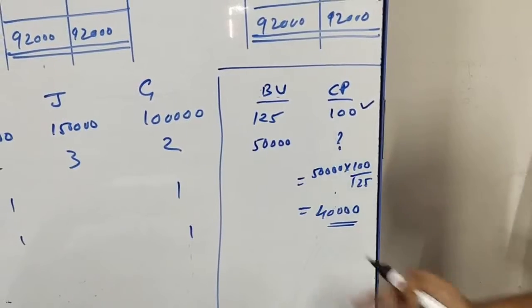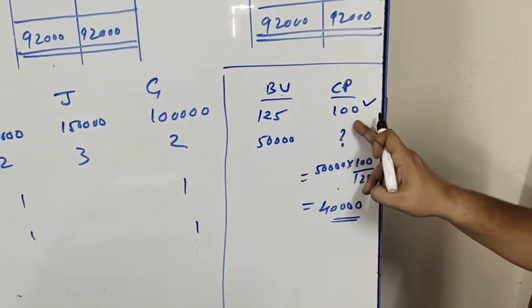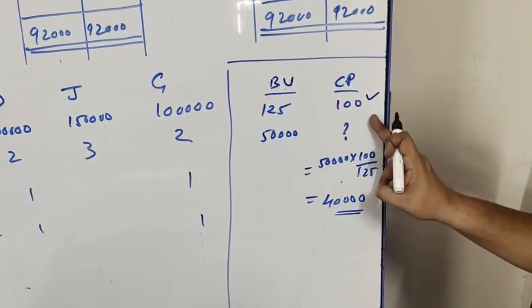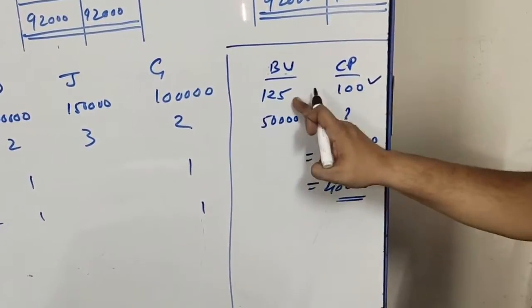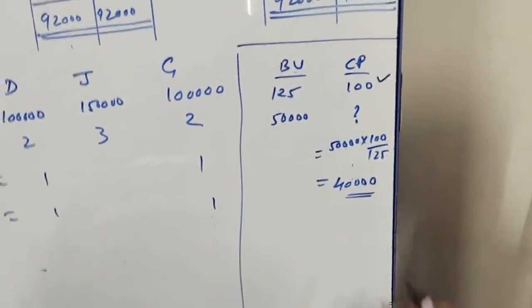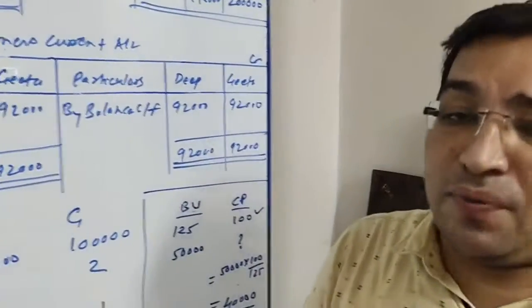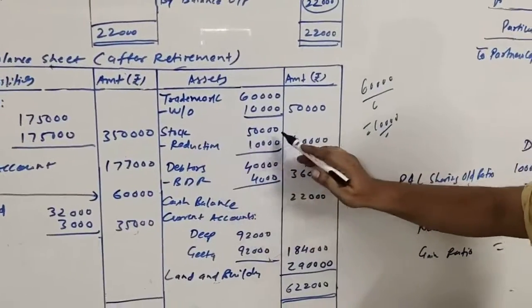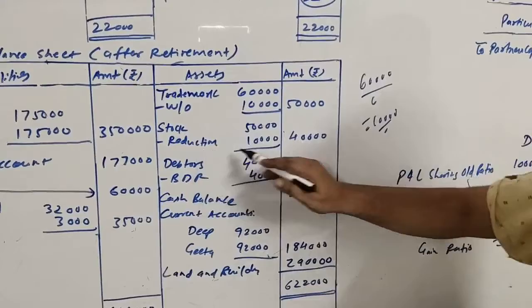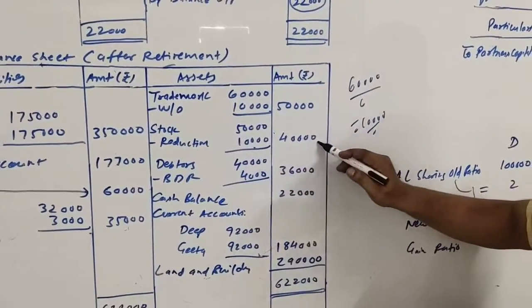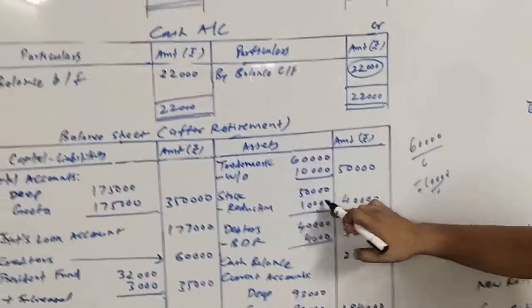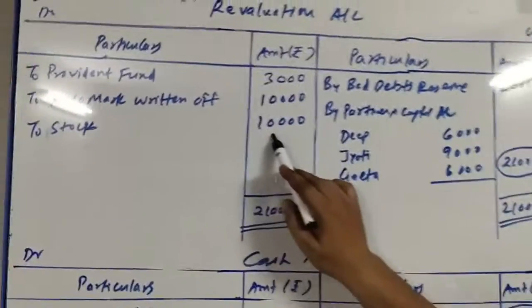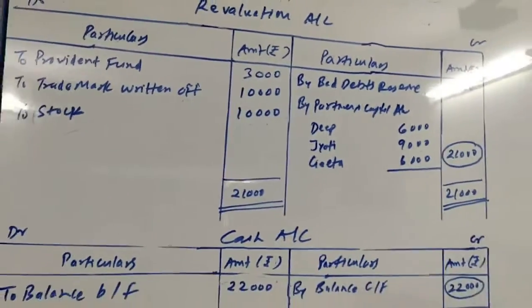Now book value given to us on the asset side is rupees 50,000. So how much will be the cost price? 125, then 100, then 50,000, then how much? So 50,000 into 100 divided by 125 comes to 40,000. That is, the cost price of stock is rupees 40,000, which is to be recorded in the books of account. So here stock 50,000 minus reduction 10,000, 40,000 outer column, and this 10,000 will be debited to revaluation account, to stock rupees 10,000. Okay.